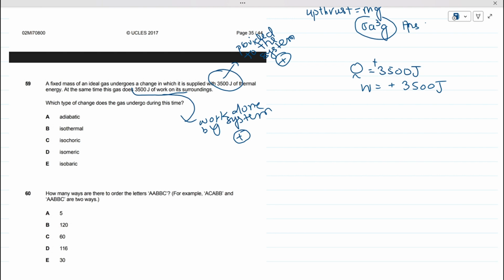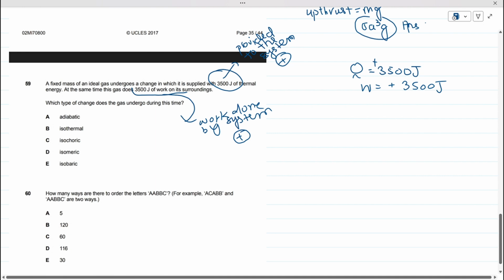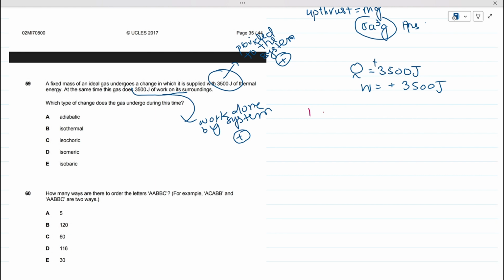Now see, you must have come across the first law of thermodynamics. This law gave us basically the concept that energy can neither be created nor destroyed, but it is changed from one form to another.